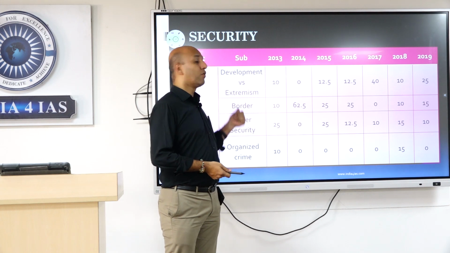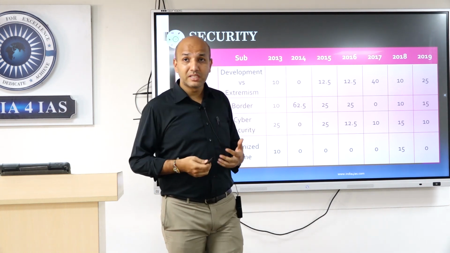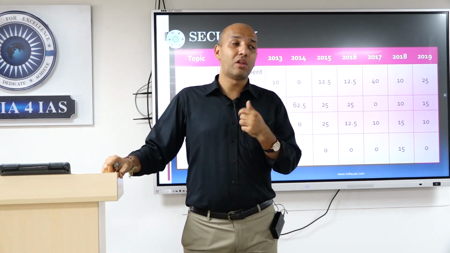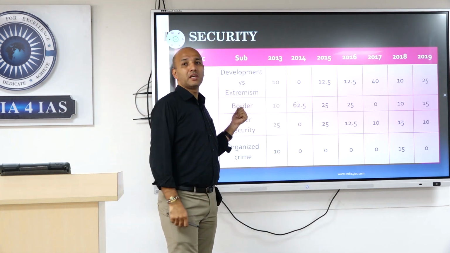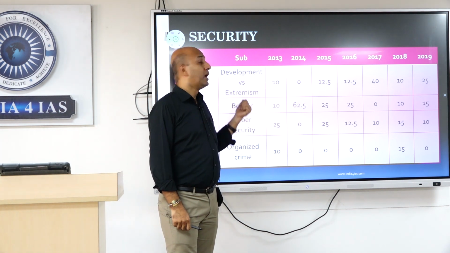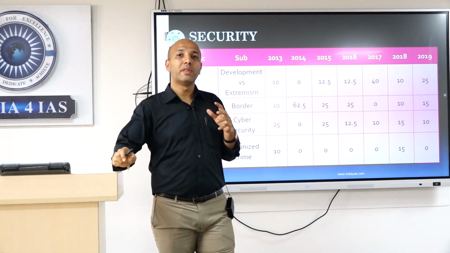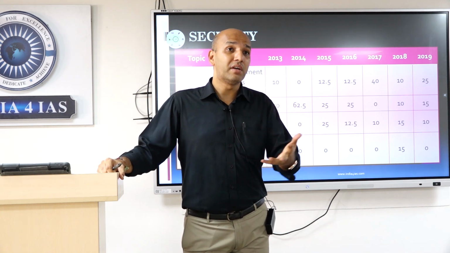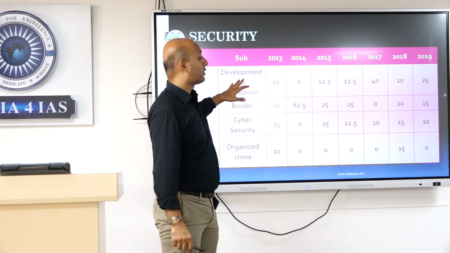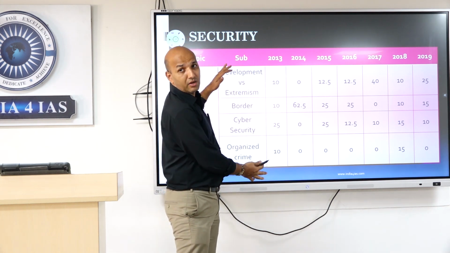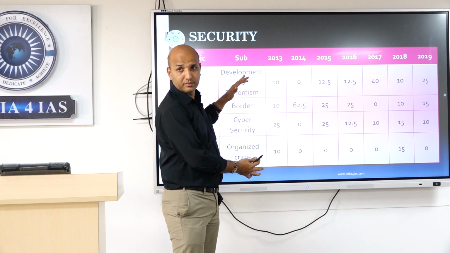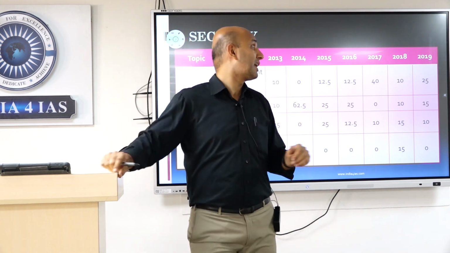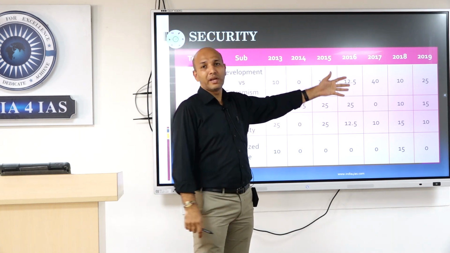From that perspective, you observe this, right? Government policies, border related policies, India's border management, security agencies, all that. This time also we have a question in terms of agencies. Here we have a question on the surrender policy that has come into consideration. What has been the government effort in terms of the surrender policy? That also has been seen here. So this is the line that you have to observe specifically. Clear? So this is briefly the 3 sections that we have analyzed specifically from 2013 to 2019.